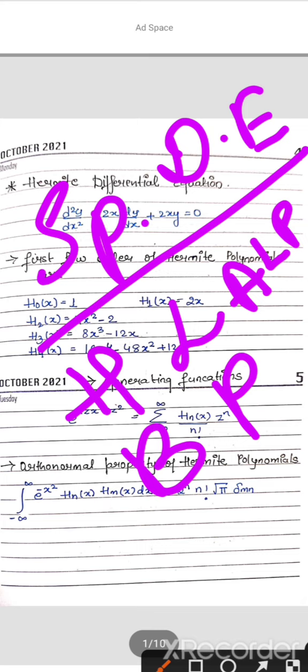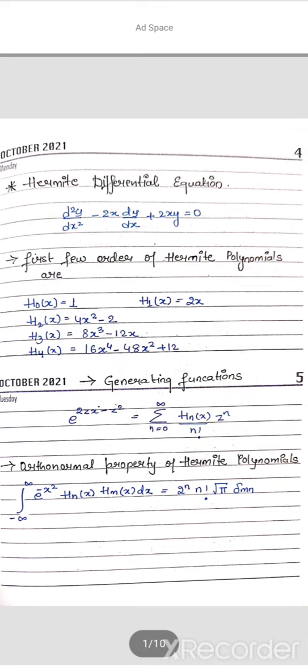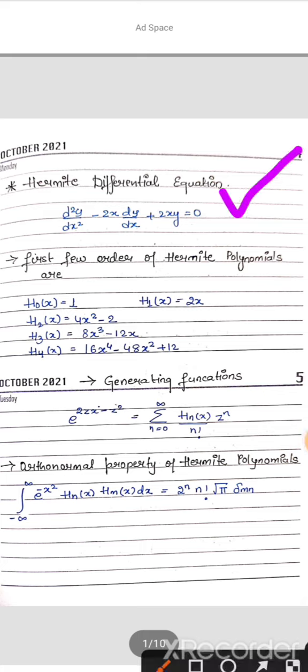Why am I going to start with this special type of differential equation? Because in previous years the questions were asked directly from this part. So without wasting much time, let us start. The first special type of differential equation is the Hermite differential equation.